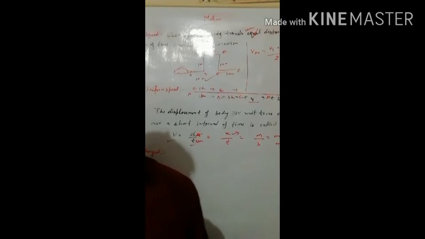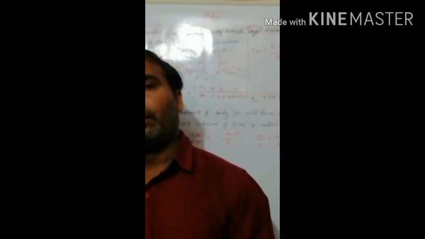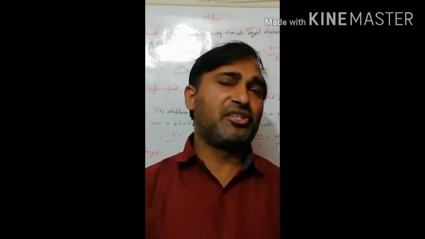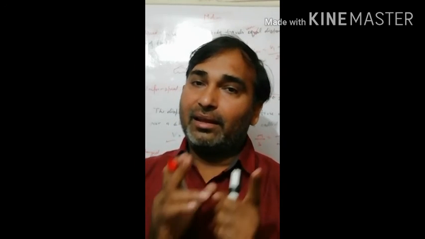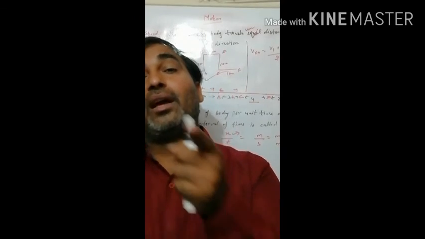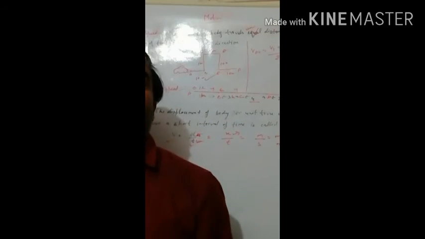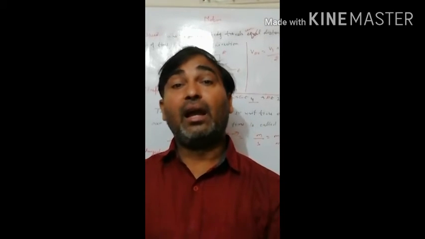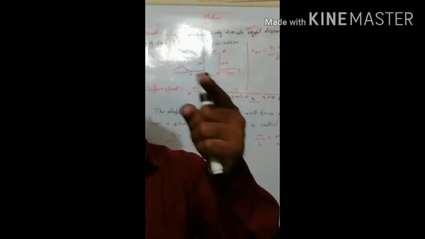Now, the question is the difference between speed and velocity. First difference: speed is a scalar quantity and velocity is a vector quantity.